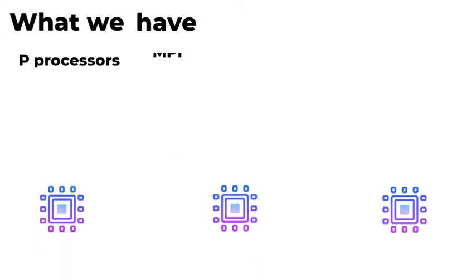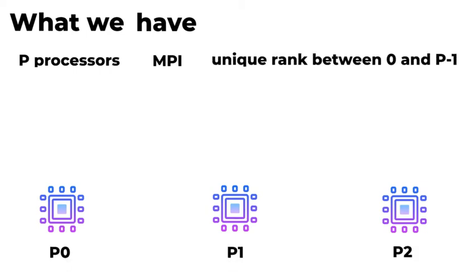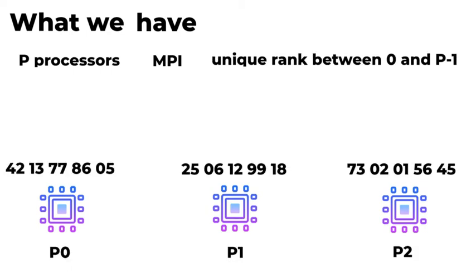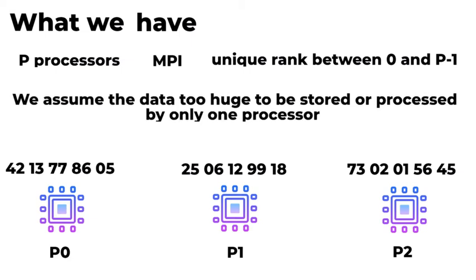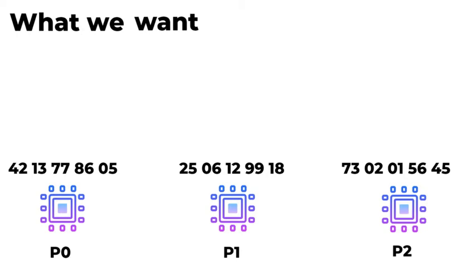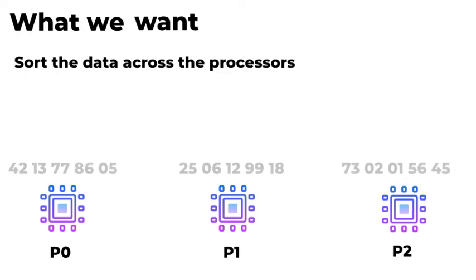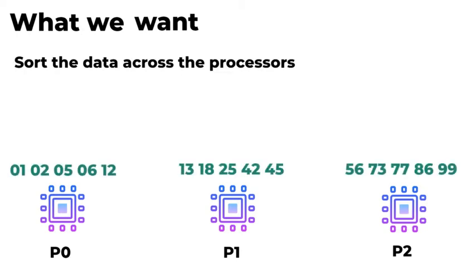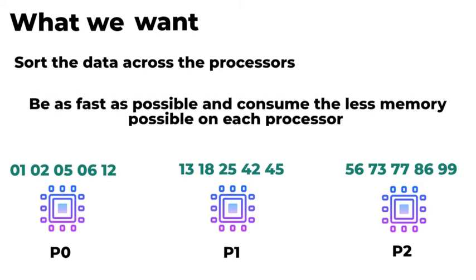Let's define properly our problem. We have P processors able to communicate using MPI, and each of them has a unique rank. Our data are distributed equally across the processors, and they are too huge to be stored by one single processor. We want to sort them in a distributed way. After the sort, the processor 0 should have the lower part of the sorted data, the processor 1 should have the next, and so on.